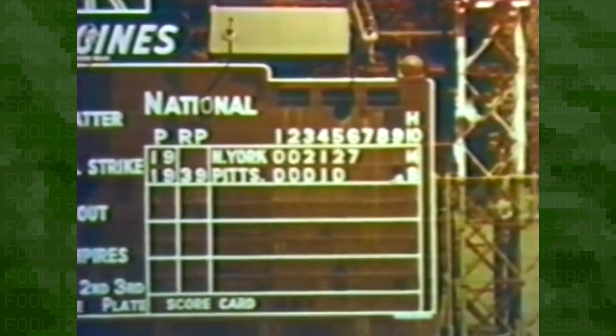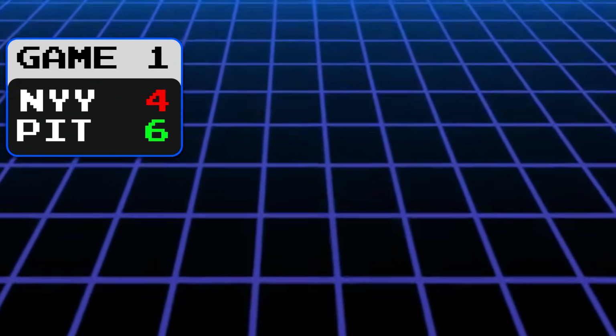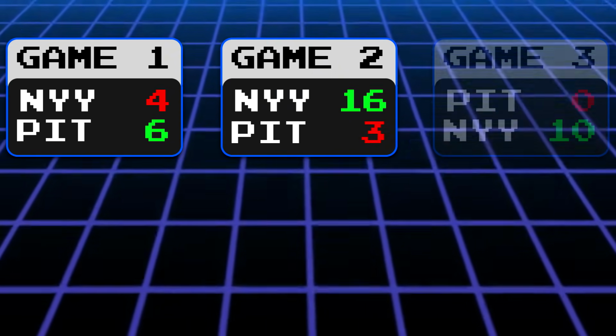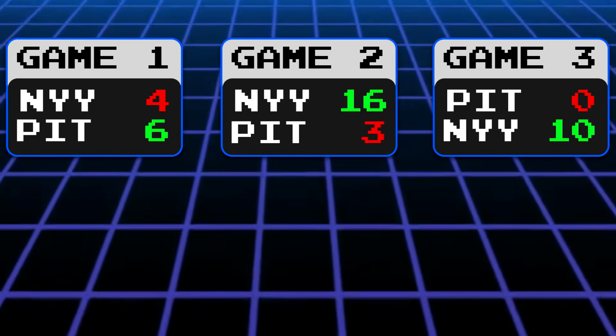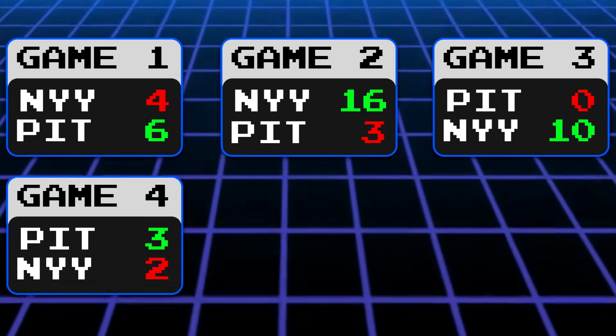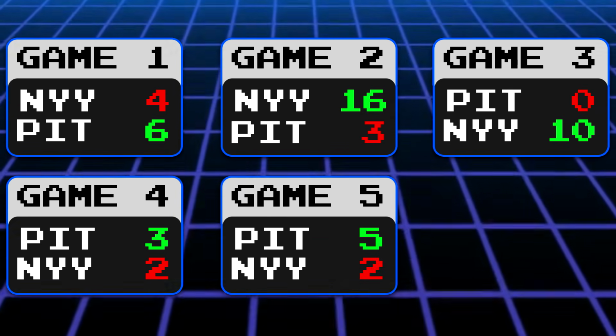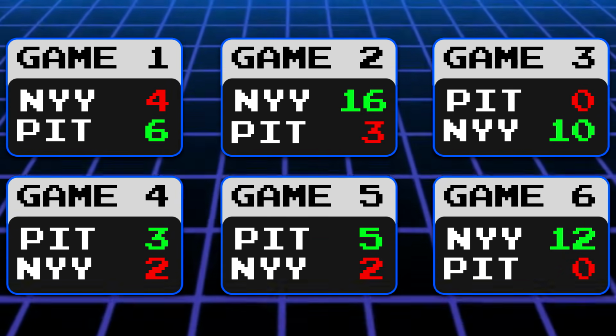Every game in the series was either a Yankees beatdown or the Pirates squeezing out a close win. Game 1, Pirates win 6-4. Game 2, Yankees win 16-3. Game 3, Yankees win 10-0. Game 4, Pirates win 3-2. Game 5, Pirates win 5-2. Game 6, Yankees win 12-0.